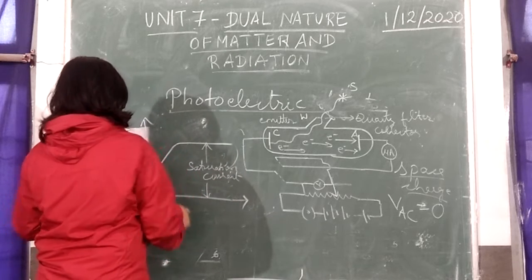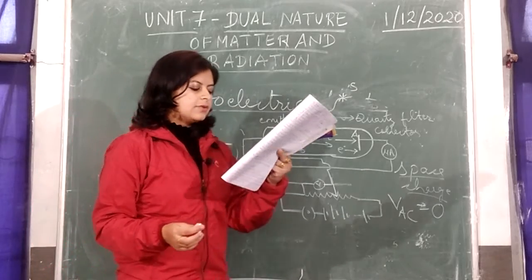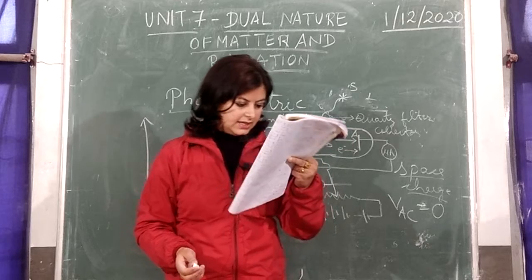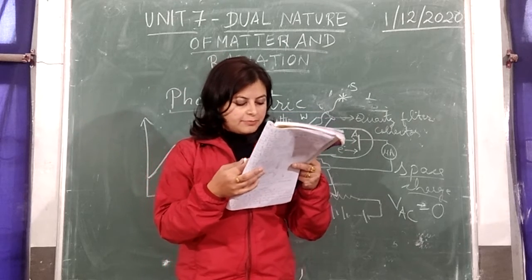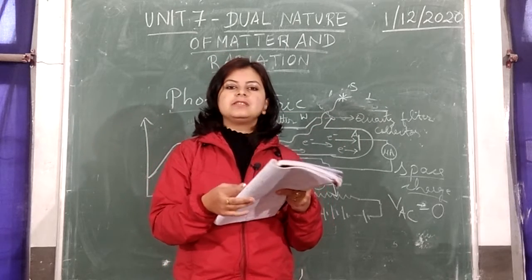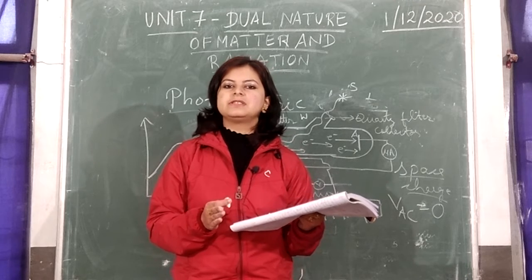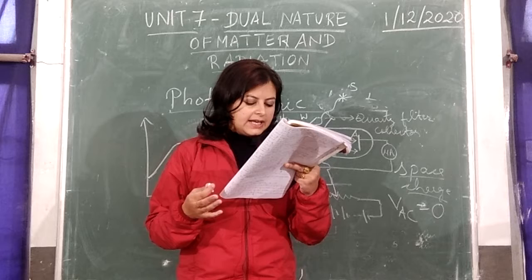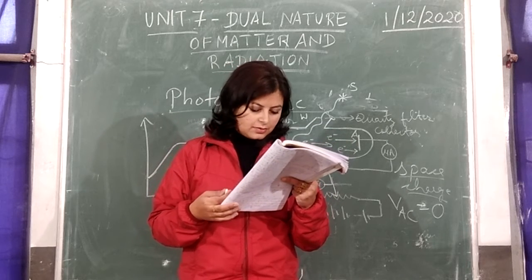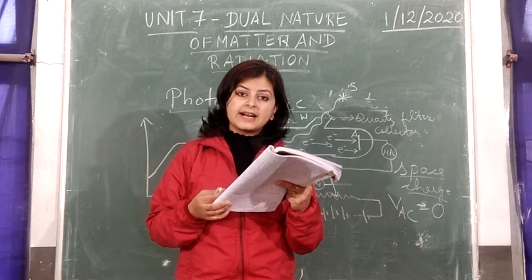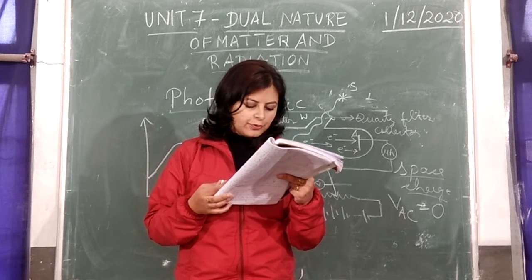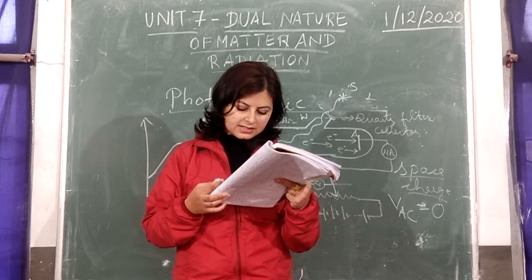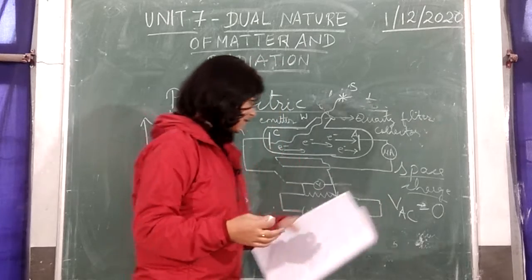Now let's see what happens when you start decreasing the potential of A with respect to C. When a negative potential is applied on plate A, that means you are decreasing the potential of A with respect to C, the photoelectric current obviously decreases. On further increasing the retarding potential on A, the photoelectric current decreases rapidly and becomes zero at a certain value of negative potential of plate A.